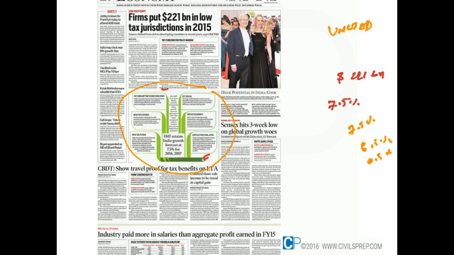With regard to facilitation, private consumption is going to drive the India story, especially private consumption due to low energy prices.